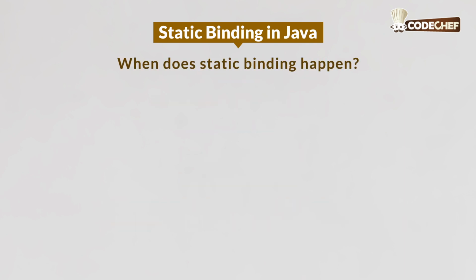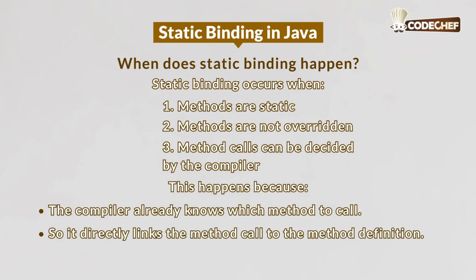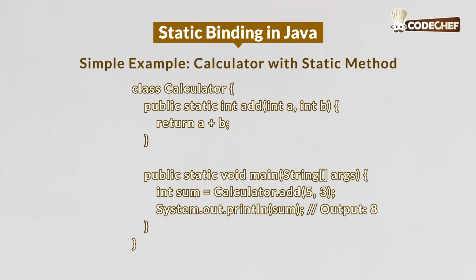When does static binding happen? Static binding occurs when methods are static, methods are not overridden, and method calls can be decided by the compiler. This happens because the compiler already knows which method to call, so it directly links the method call to the method definition. Now let's look at a simple example of a calculator with a static method.